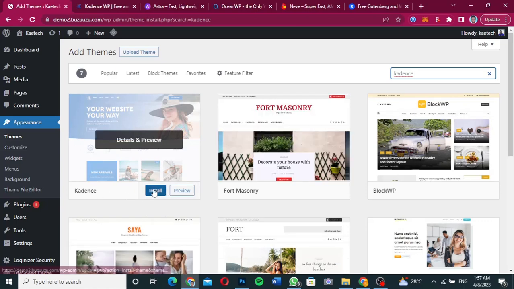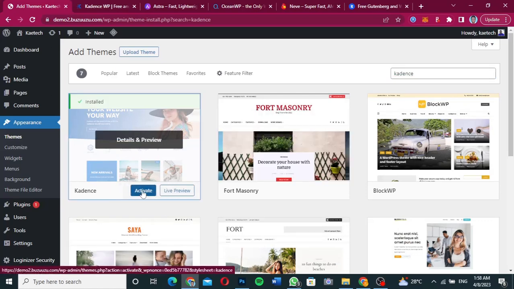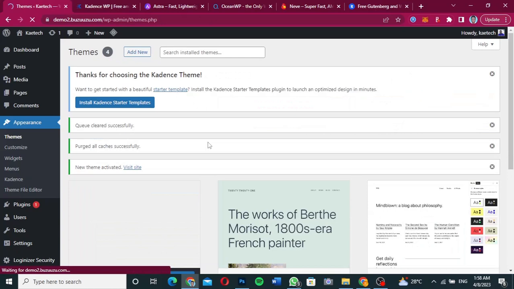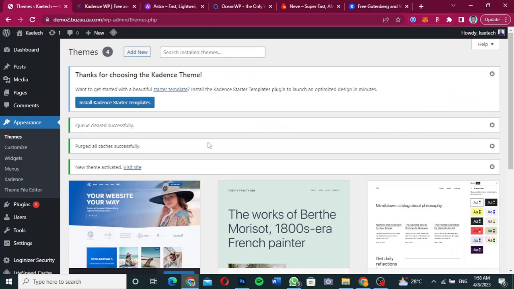So we're going to click on install over here, and we go ahead and click on activate. Okay guys, very good. So this is how you can install the Cadence theme. So it is installed now.